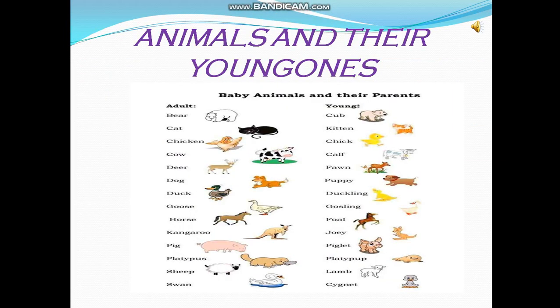Children, the young ones of the animals have different names. You can see on page number 42 in your book, the pictures of animals and their young ones are given. You can see that the baby of elephant is called calf, the baby of fish is called fry, the baby of duck is called duckling, the baby of hen is called chick, the baby of cow is called calf. In this way, babies of animals have different names.